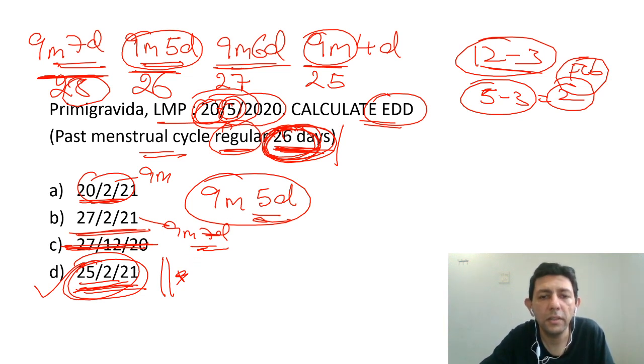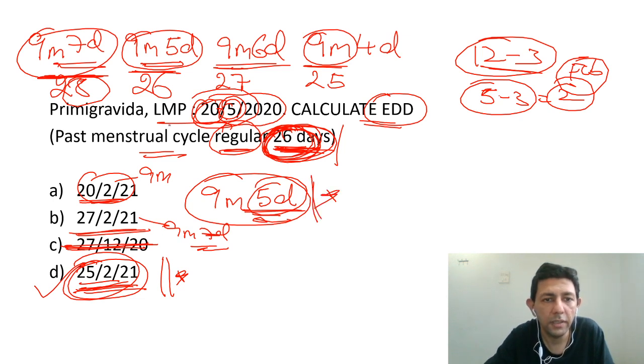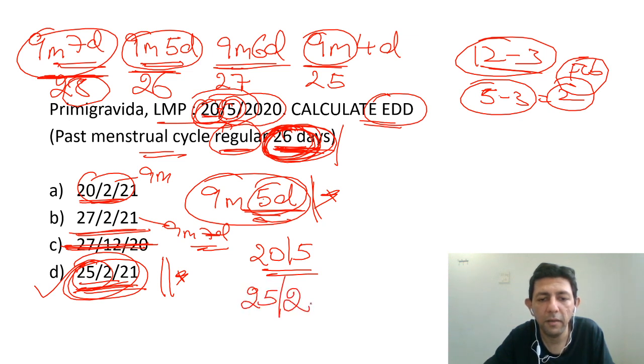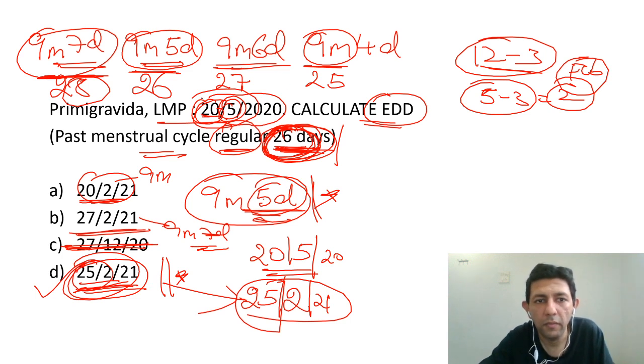So I repeat that, here because it's a 26-day cycle, 2 days lesser, instead of the standard formula of 9 months 7 days, I'll be adding 9 months, 5 days only. So the answer over here: 20, and to 20 I will add 5. That becomes 25. So this 20 will become 25, this May will become the month of February, and obviously 2020 will become 2021. So this becomes the answer for adding 9 months, 5 days, which is when it's a 26-day cycle.